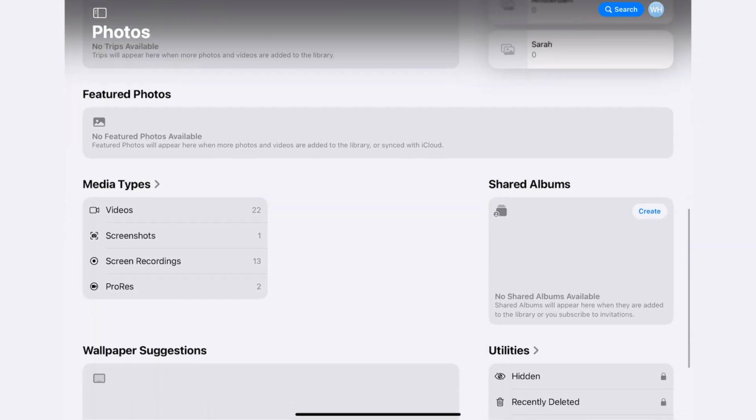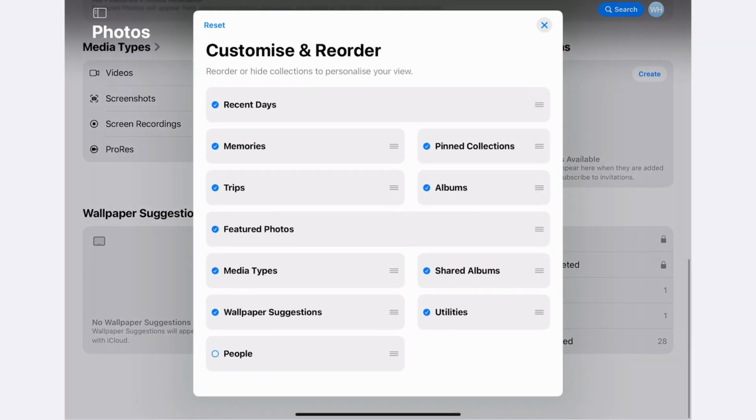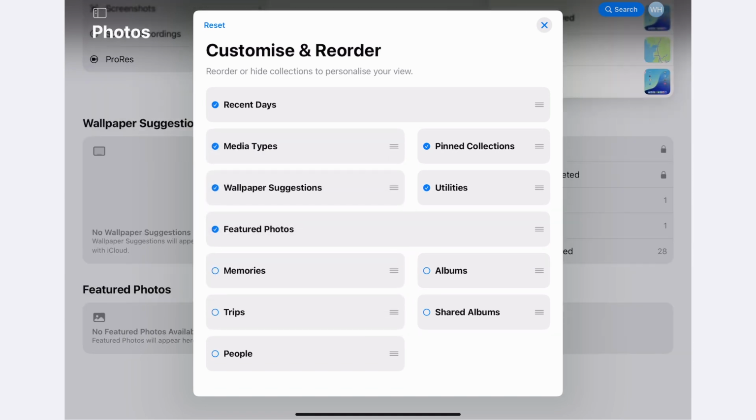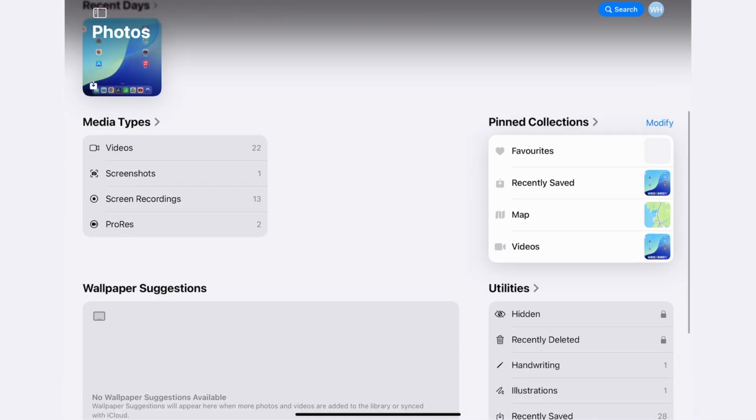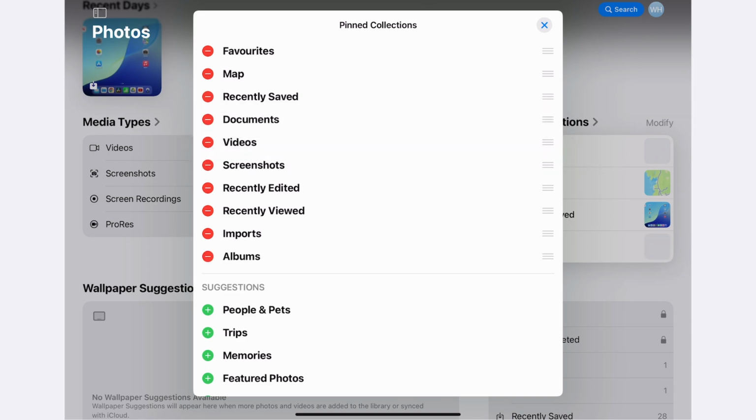Okay, so last but not least, we have the Photos app, which has had a full redesign. We have lots of different options here, different search options, and if we scroll down, we can customize and reorder. We can also add and remove certain albums to customize the app however you want. There's also the pin collections here, which you can add to and reorganize to your liking.